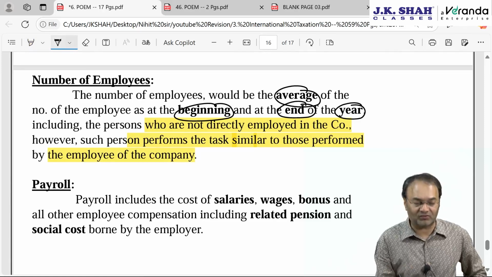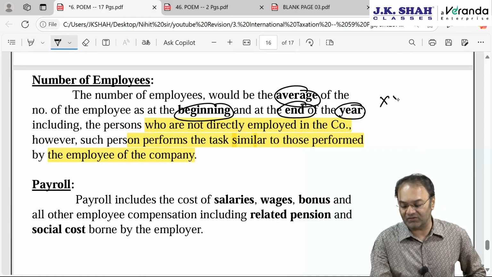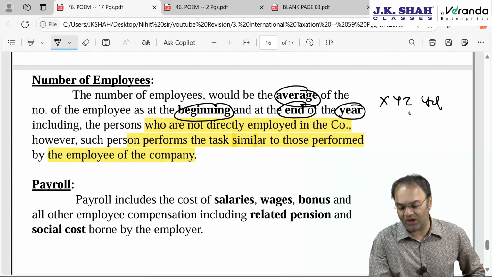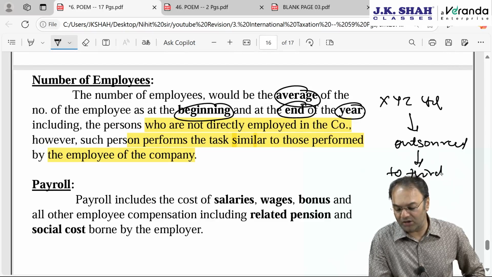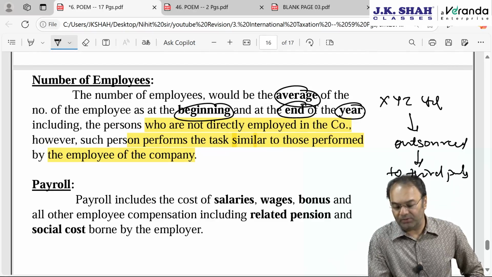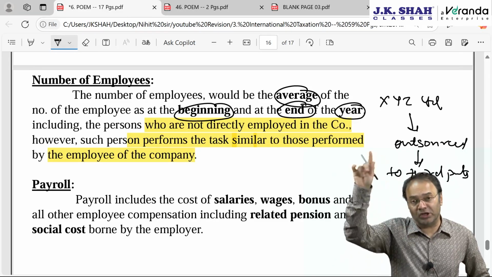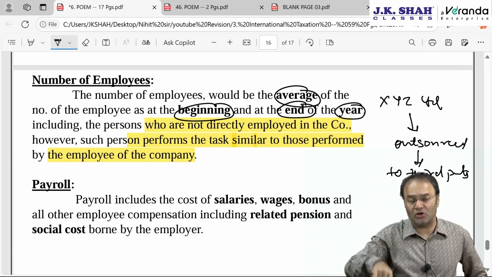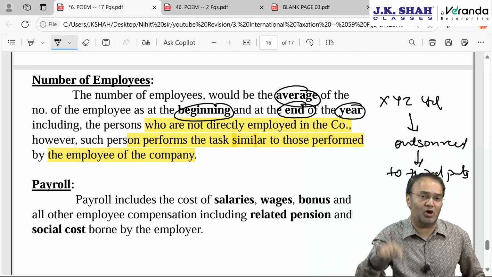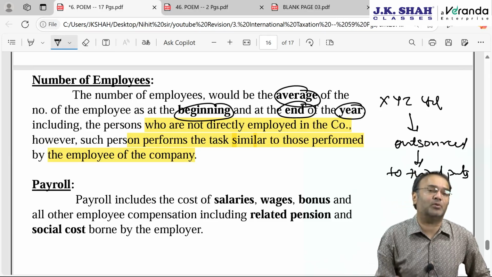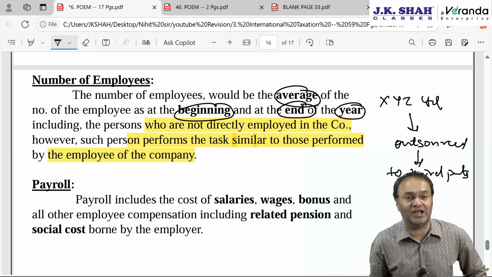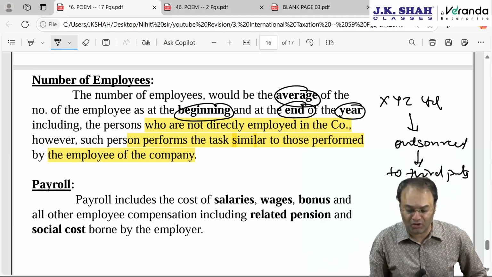The institute once asked a question where company XYZ Limited, a foreign company, had outsourced the work to a third party, and the third party had appointed 30 people. Those 30 people are on the payroll of the third party, not on your payroll, but they will still be deemed to be your employees for the purpose of calculating place of effective management, or for determining whether the company is engaged in active business outside India or not.